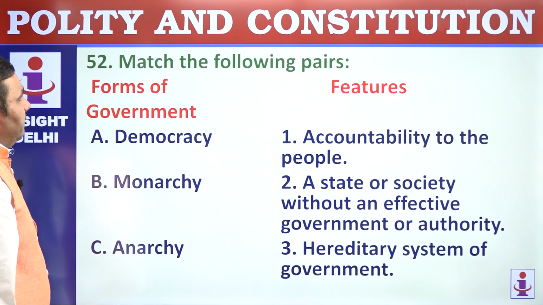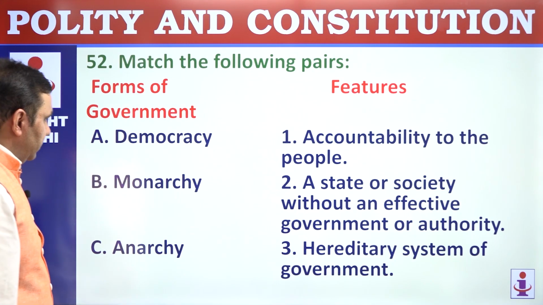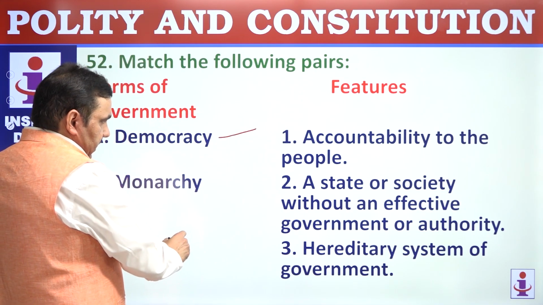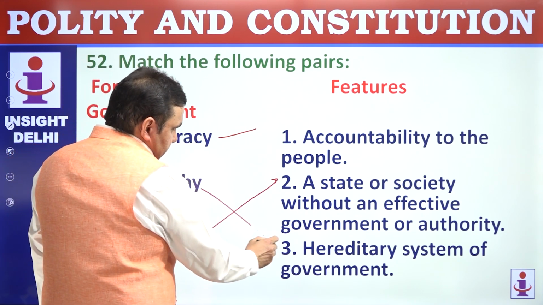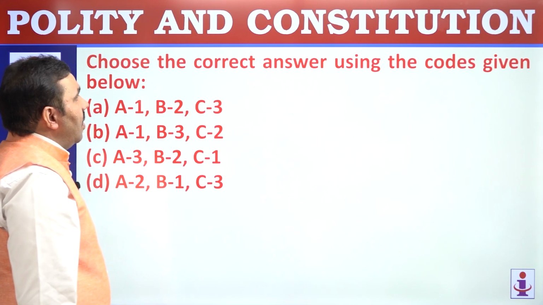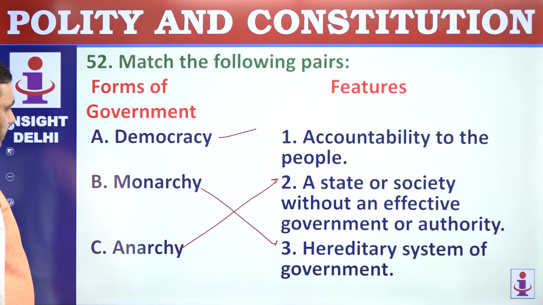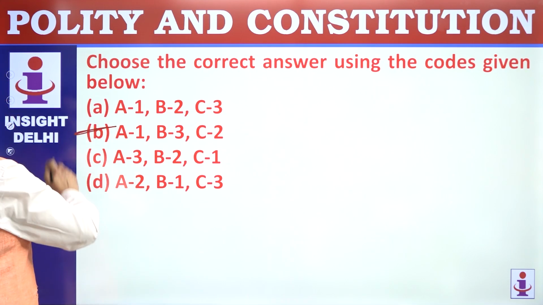52. Match the following pairs: democracy, accountable to people; anarchy, where there is no effective government authority; monarchy, hereditary system of government. Choose the correct one. A1, B3, C2, B.